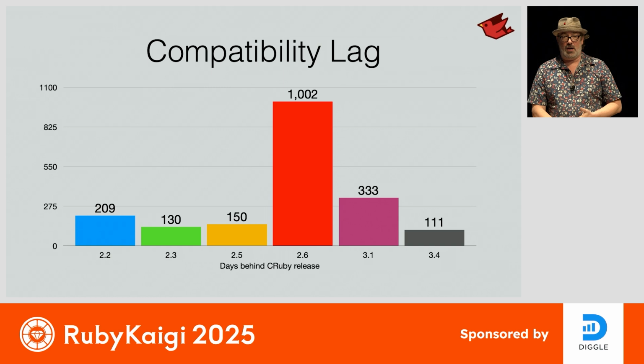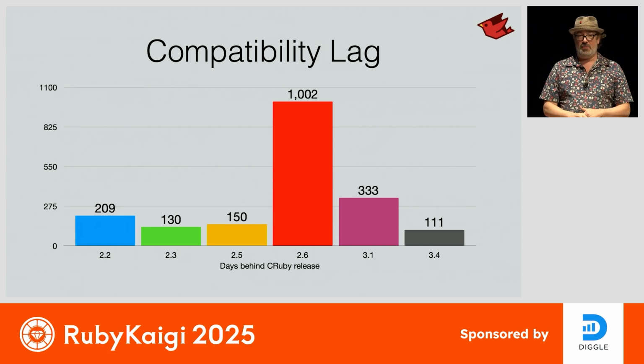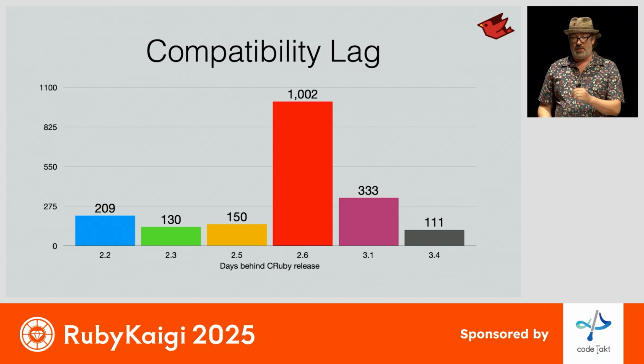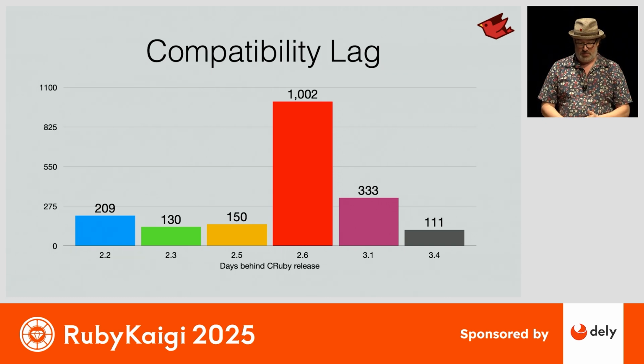Another way to look at this, how many days of lag time it's taken JRuby versions to catch up with C Ruby versions. So here are along the bottom the versions of Ruby that JRuby has supported: 2.2, 2.3, 2.5, 2.6, 3.1, and now 3.4. And you can see the 3.4 block is the smallest one. This is the closest we have ever been to being right on schedule with supporting the current version of Ruby. And actually, we probably could have released JRuby 10 in December, but we wanted to complete some stabilization, make sure there were as many tests running green as possible. So we're very excited to be caught up with C Ruby again.